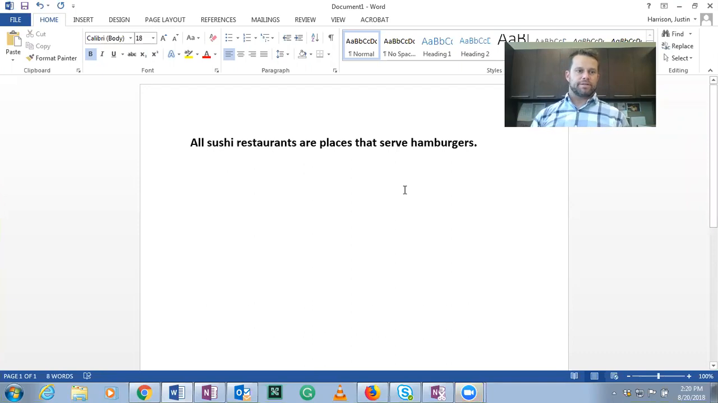All right, as our final example here, all sushi restaurants are places that serve hamburgers. Now, it's important, I added this one because, or you could say, all dogs are cats. These are two examples of categorically false statements, right? It's not the case that all sushi restaurants are places that serve hamburgers, and it's definitely not the case that all dogs are cats. However, these statements are still in categorical form. So even though they are false categorical statements, it doesn't mean that they're not categorical statements. So we can still evaluate them.